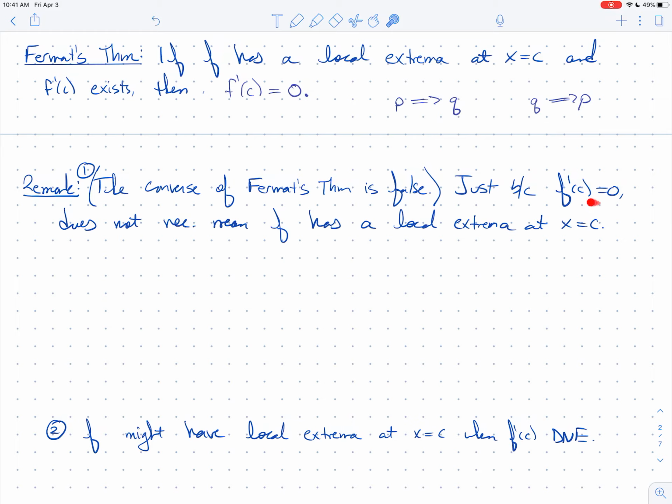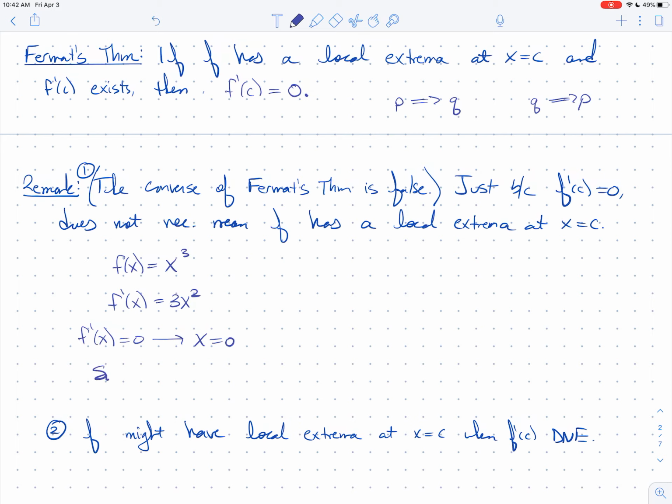Just because the derivative is zero at a point doesn't mean necessarily that you have a local extrema at that point. You might not. Let me give you an example to illustrate this. This is sometimes called a counterexample to the converse of Fermat's theorem. Here it is. If f of x is x cubed, then f prime of x is 3x squared. Where is this zero? You can see it yourself. If f prime of x is 0, then x is just 0.